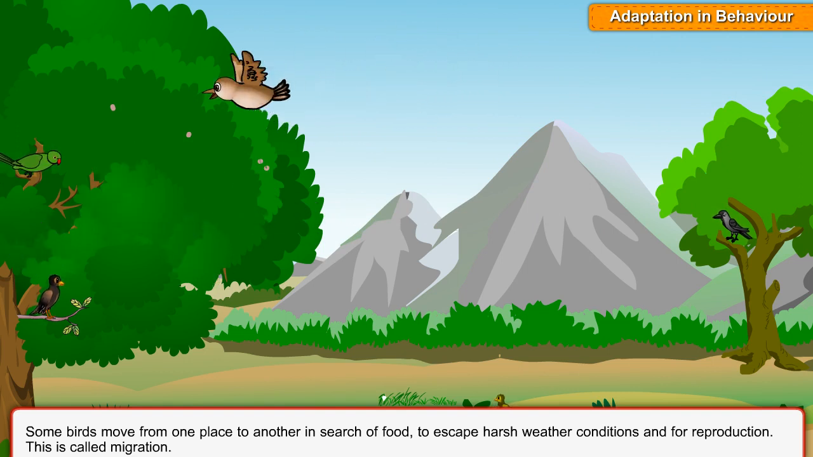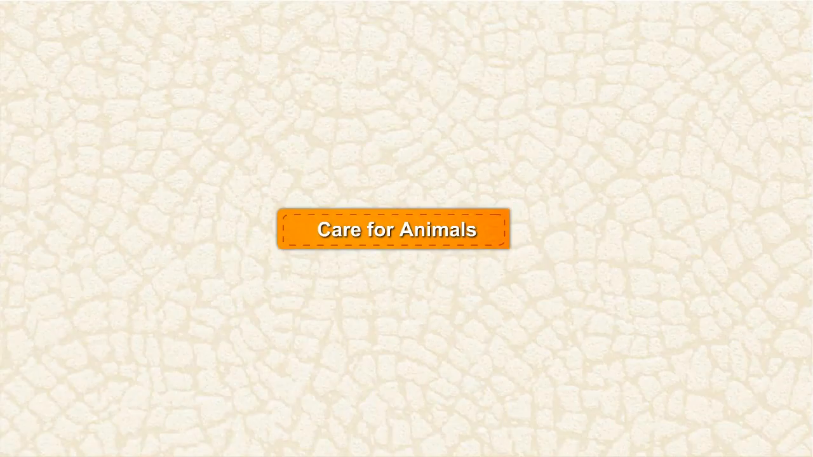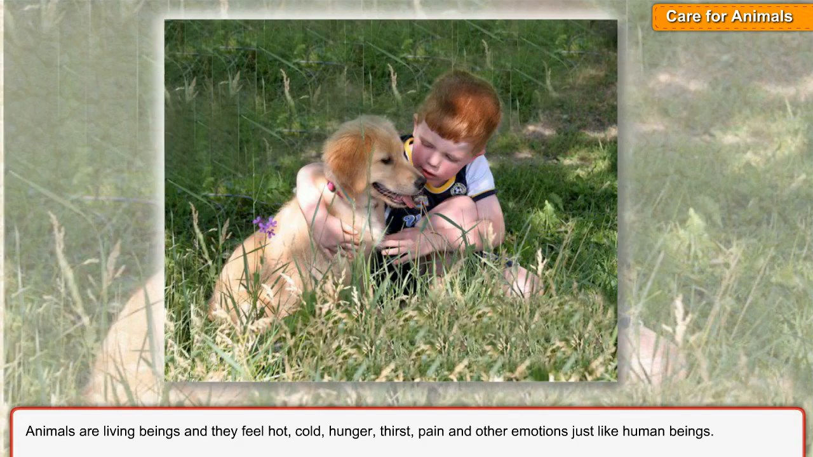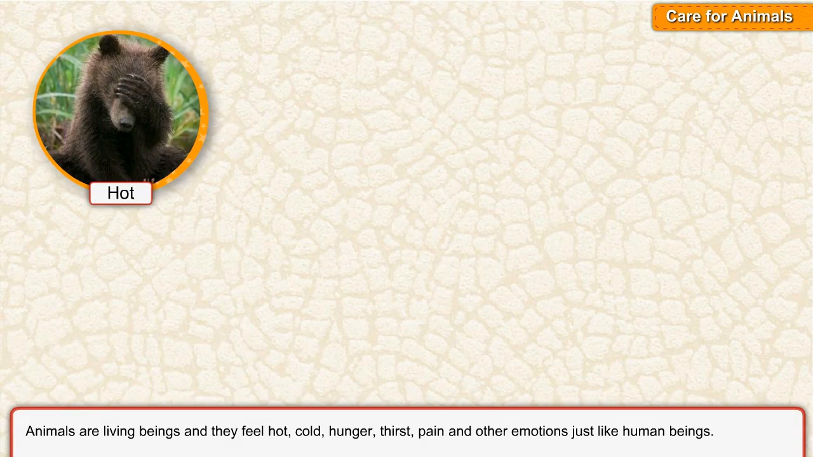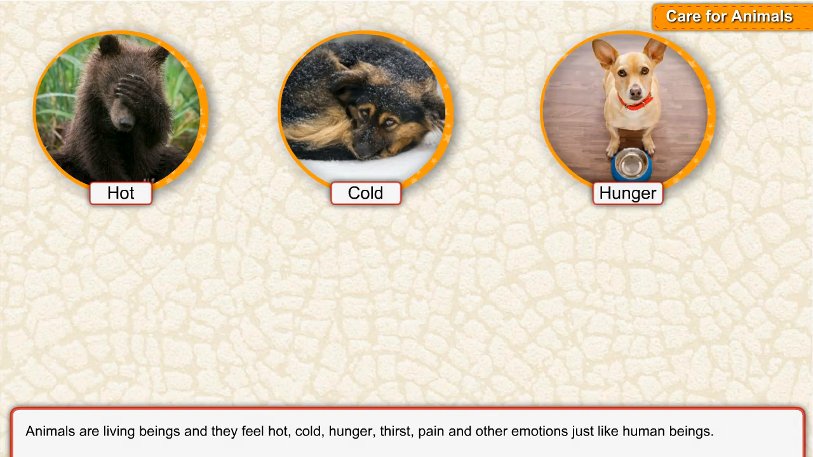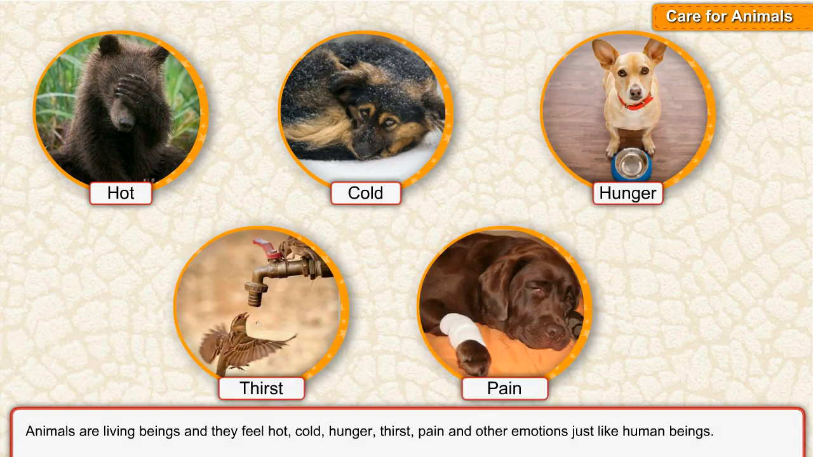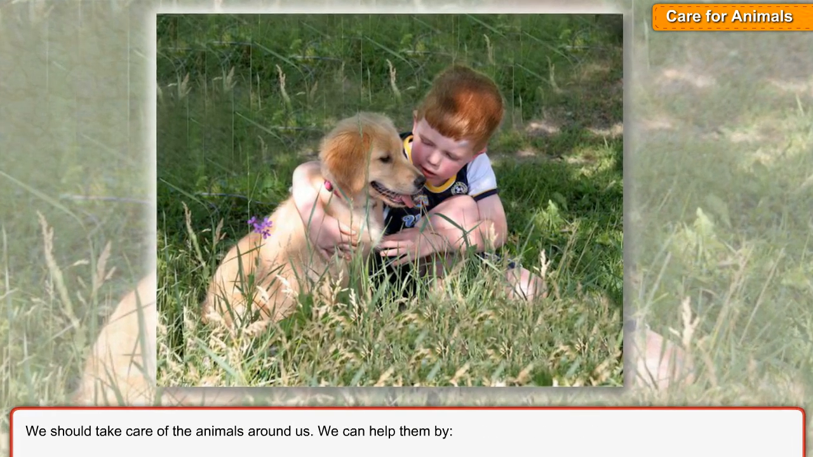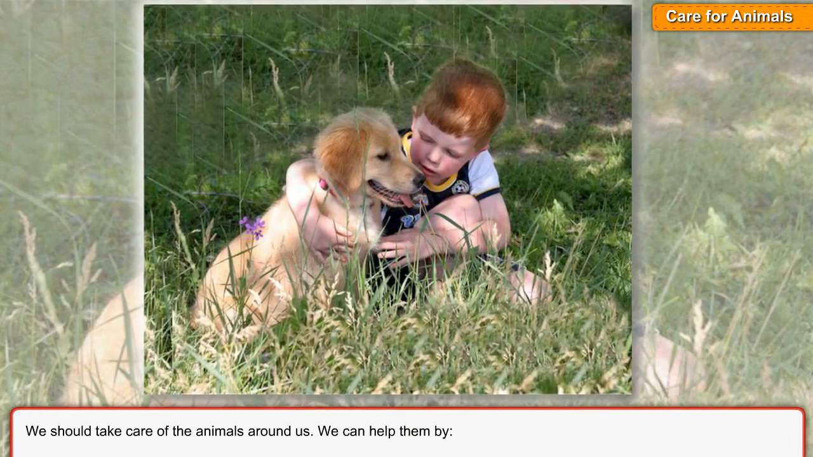This is called migration. Care for animals. Animals are living beings and they feel hot, cold, hunger, thirst, pain, and other emotions just like human beings. When we want something, we ask for it. But animals cannot speak and cannot ask for their needs. We should take care of the animals around us.